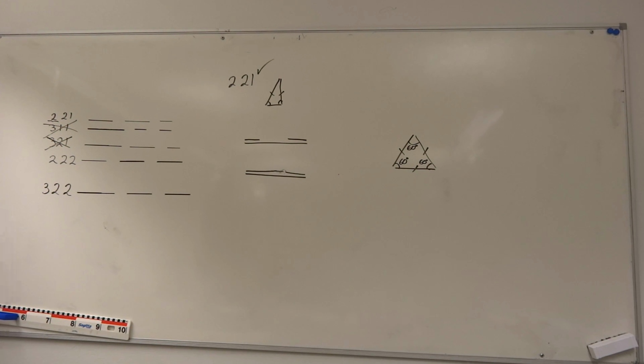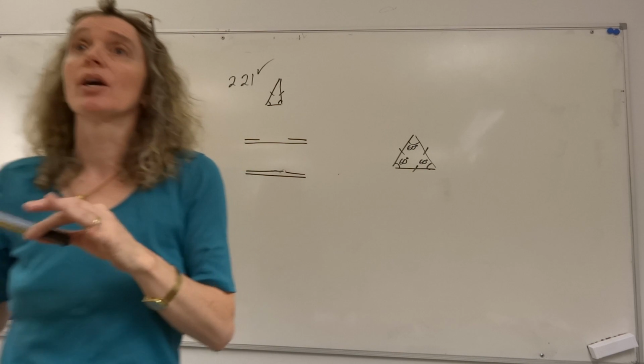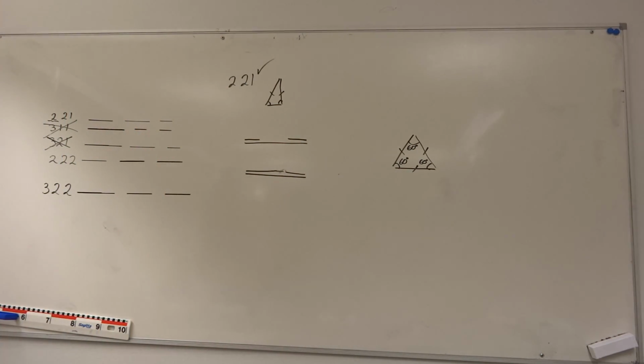We don't know exactly what they are unless we measure them up, but we do know that they'll be the same. Okay? So if this angle is x, this angle is also x. And which angle is this? This angle must be 180 minus 2x, because all of these angles add up to 180. So there we are, investigating again what we can and can't do with matches. And this is another good thing to practice and play and have fun with at home.